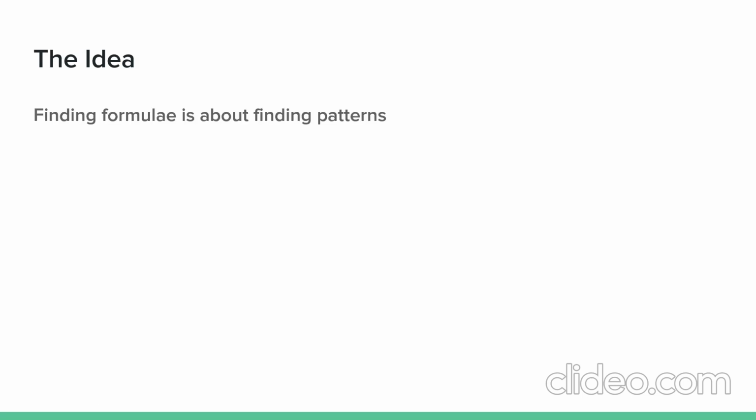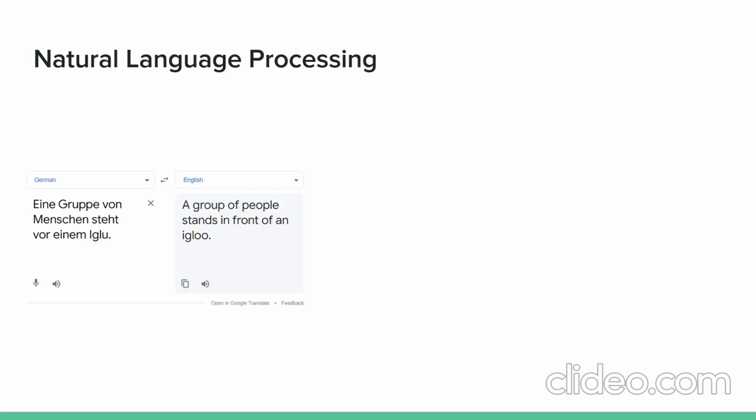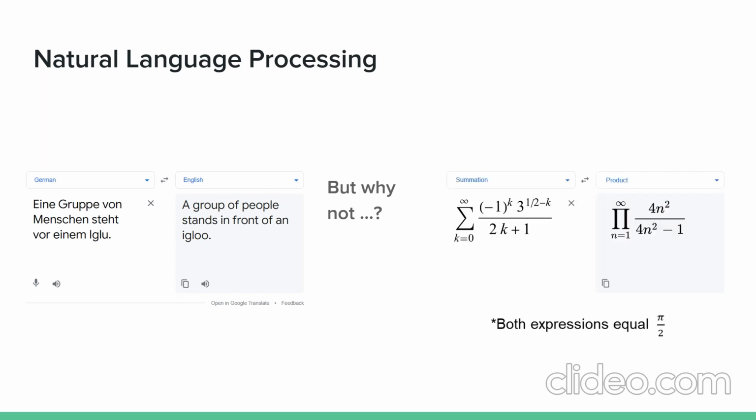Naively speaking, searching for mathematical propositions is like finding underlying patterns. Unfortunately, this can't be done without rigorous training. So instead, we use artificial intelligence. Automatic translation is one of the most important applications of natural language processing. What if we apply automatic translation to mathematical expressions?